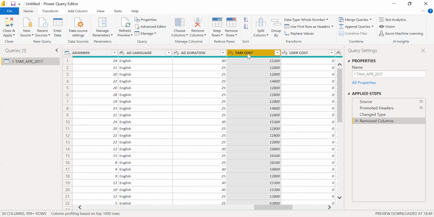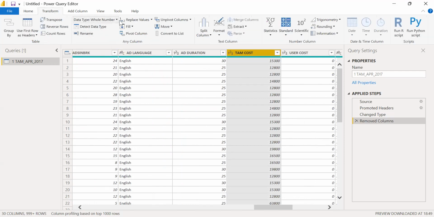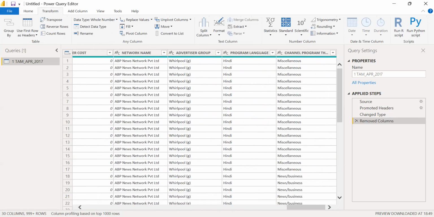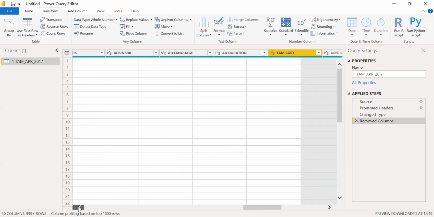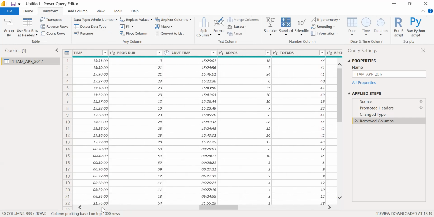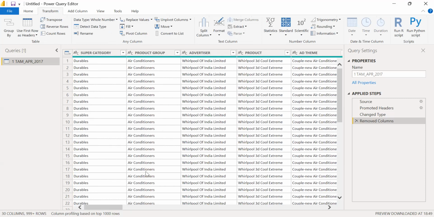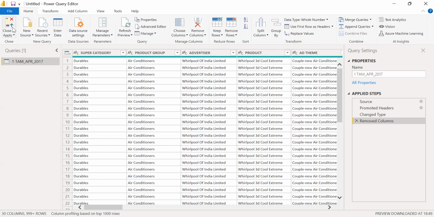The TAM cost, we are assuming that it is in rupees. Right now we won't be able to do anything; when we load the data, after that we transfer it to a currency. Then network name, advertiser group, language, miscellaneous. I think the rest of the thing is fine. Do you think any other changes are needed as far as this data is concerned? We just removed one column. Apart from that, I don't think we need to do a lot. Yes, I think it's okay. I also feel so. So let us close this, close and apply.